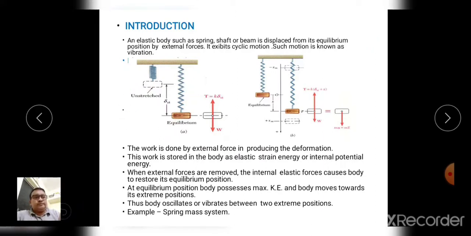When I apply the force on this mass in the downward direction and release my hand, I am inserting energy into the system, and that energy is absorbed in the system in the form of strain energy, or potential energy. This energy storage is done by the elastic body or spring.